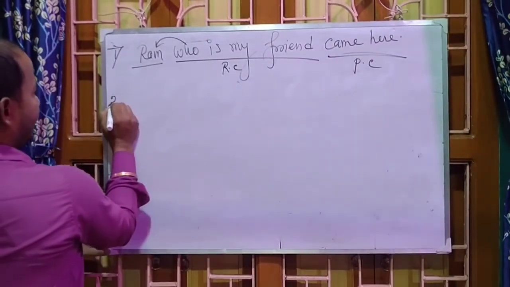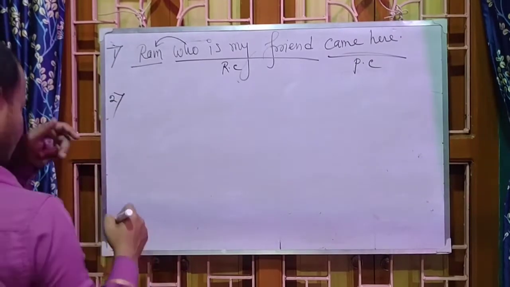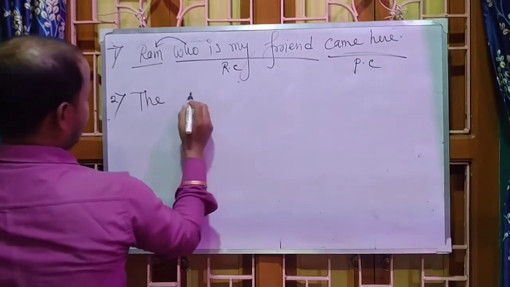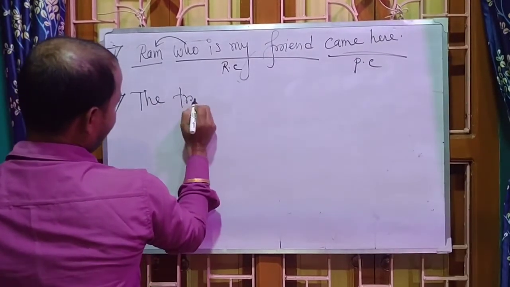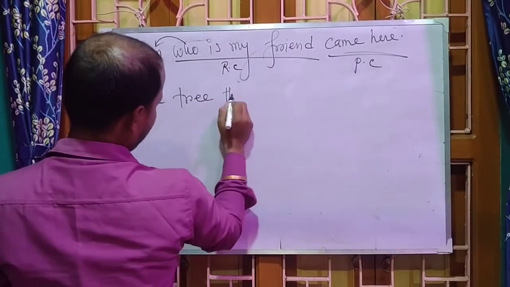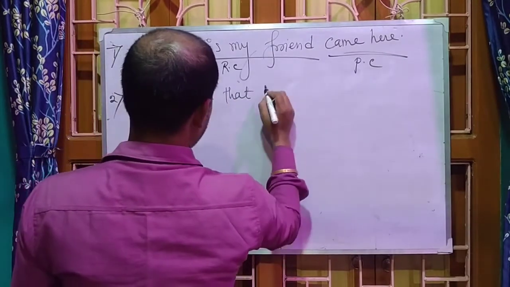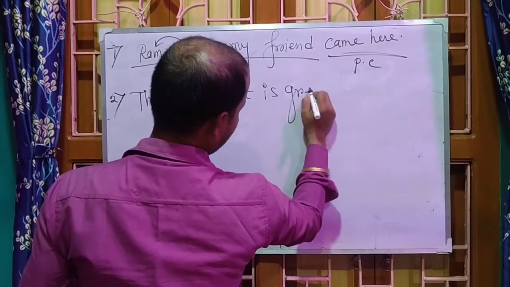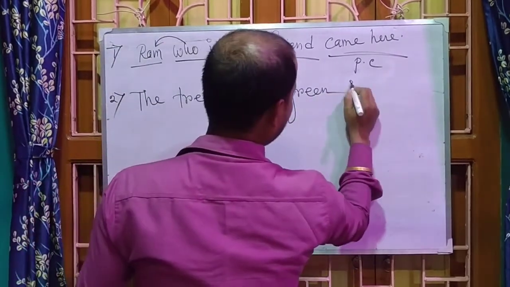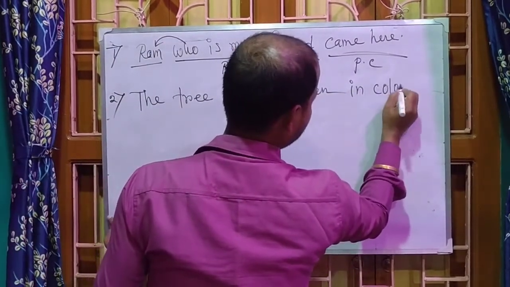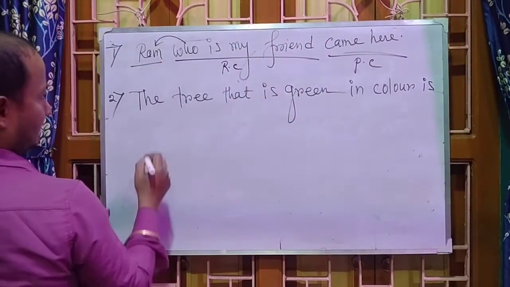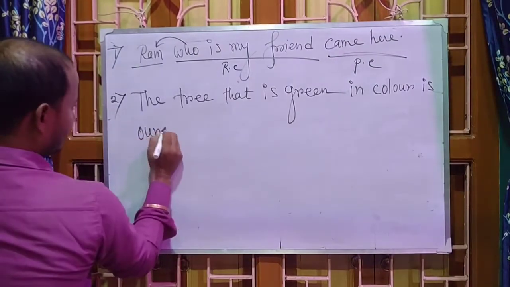Now I am giving you another example. The tree that is green in color is ours.